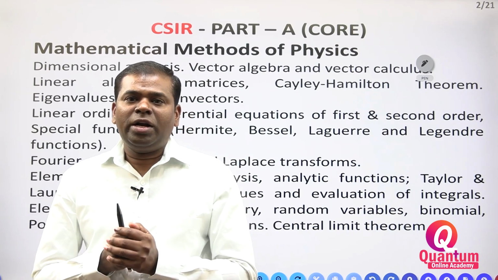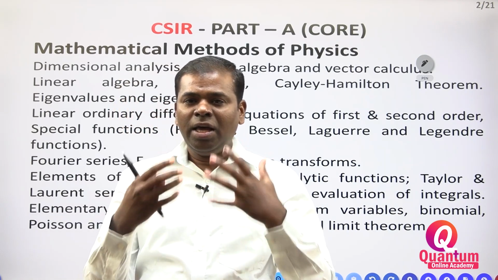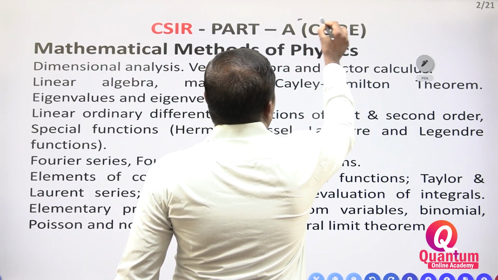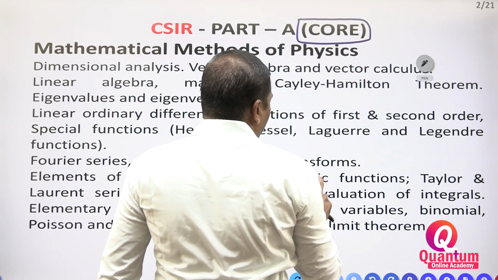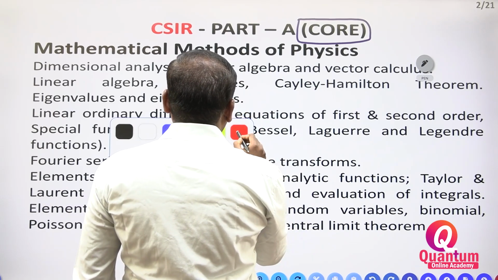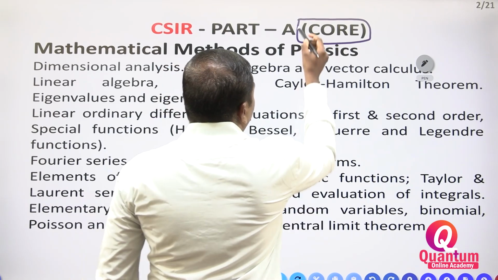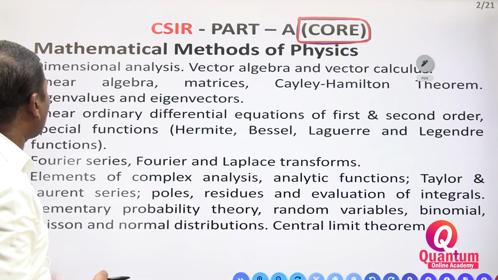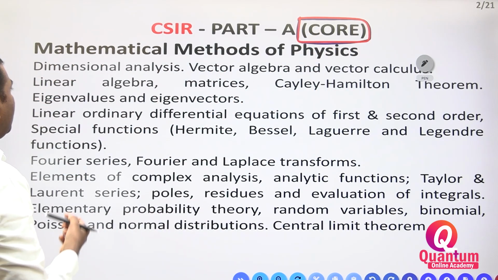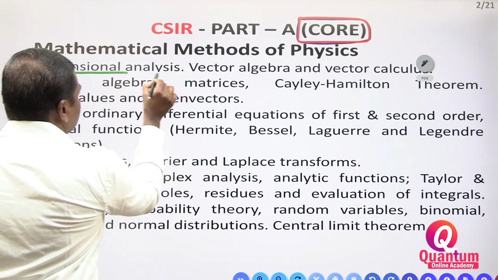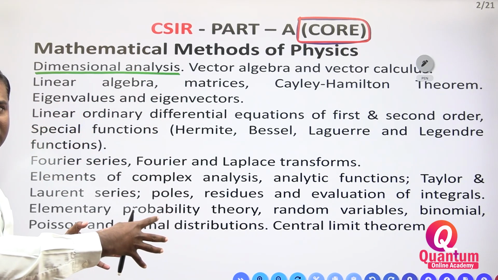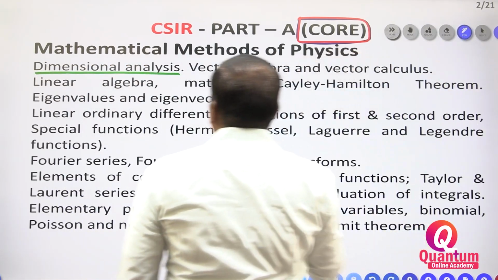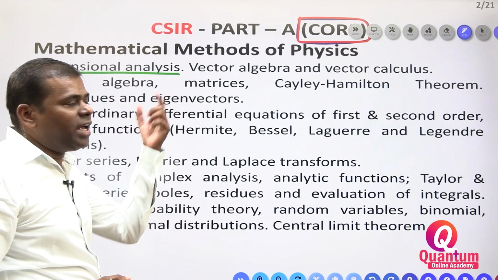So what is part A? Part A is the core syllabus. In the core syllabus, what are the topics? After some time I will segregate these topics. Now you listen, right? The first topic is dimensional analysis.